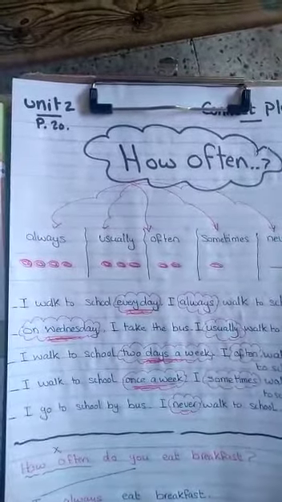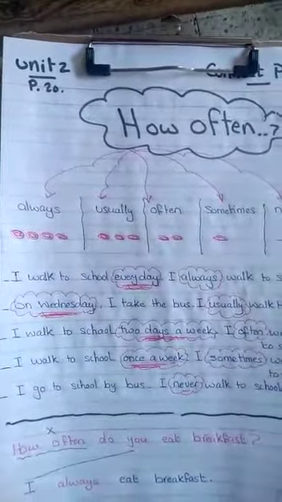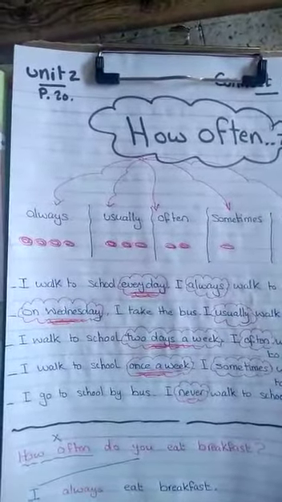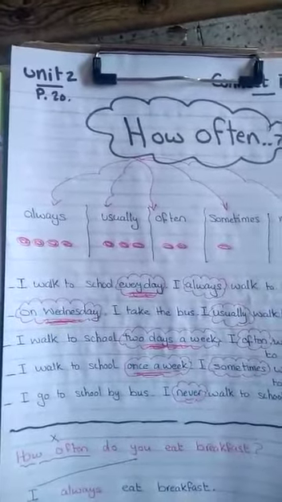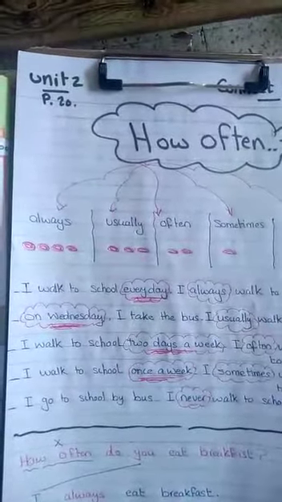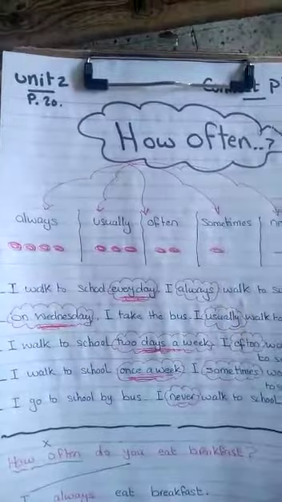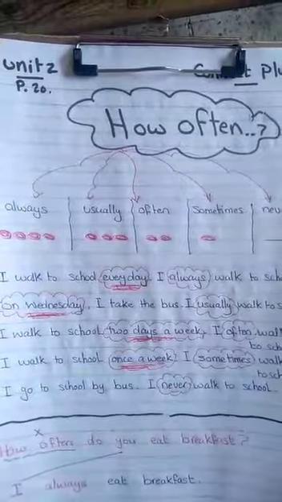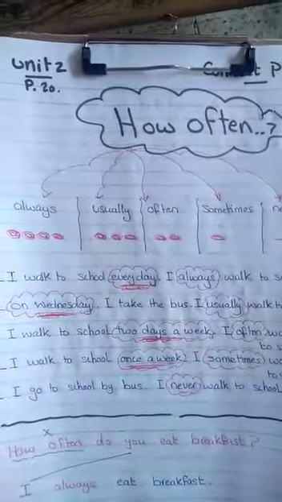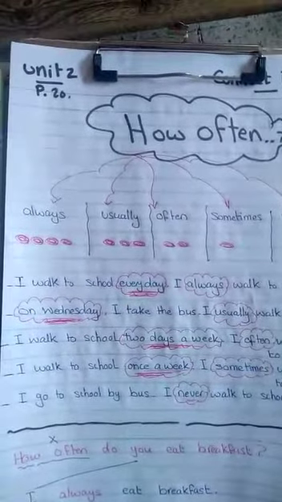When we use each one of them, for example, I walk to school every day, so I always walk to school. But on Wednesday, I take the bus. Here is a day when I don't walk to school, so I usually walk to school. I walk to school 2 days a week, 2 days only, so I often walk to school.